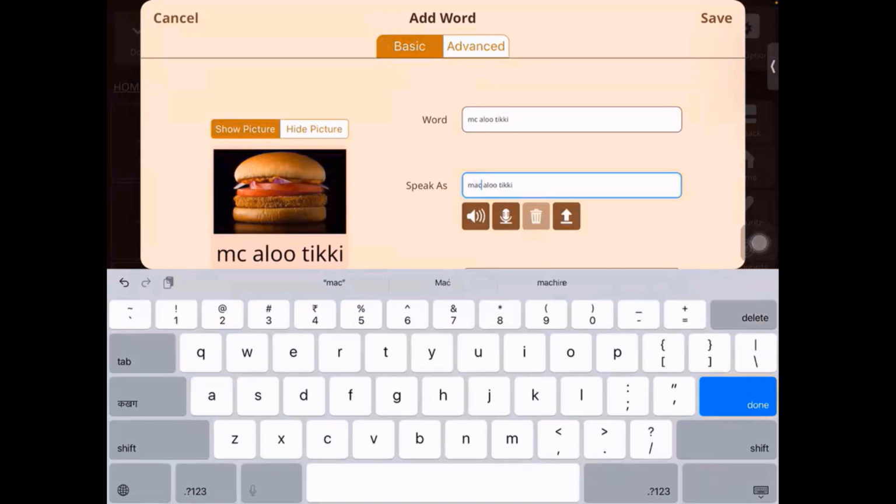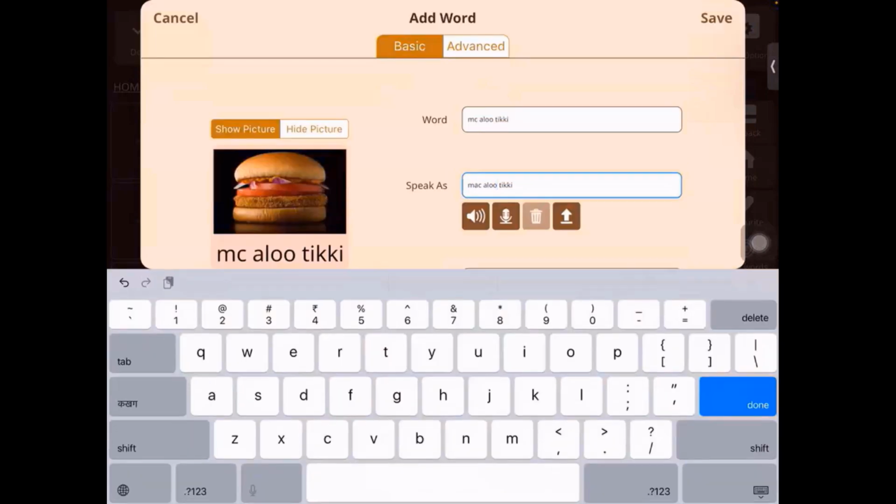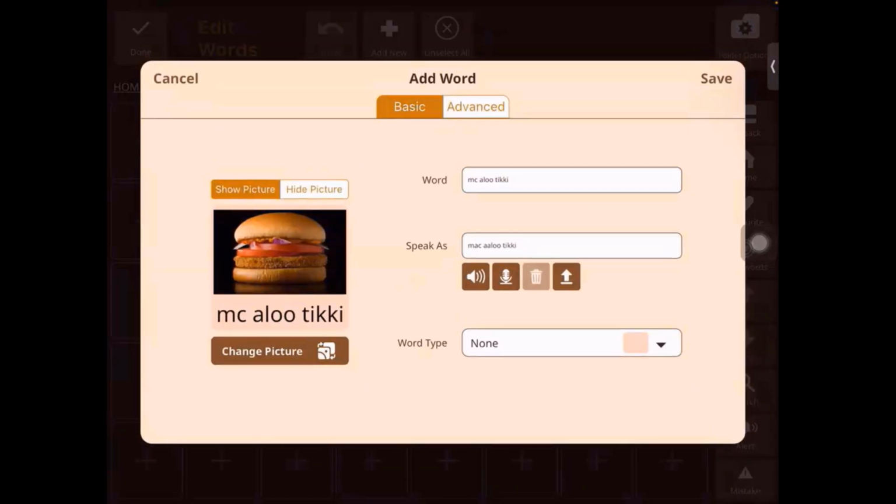Mac Aloo Tikki. Mac Aloo Tikki. So maybe I change it to Aloo. Mac Aloo Tikki. Right. So you can shift the spelling of the word, keeping in mind what it sounds like, and then try to change the pronunciation.